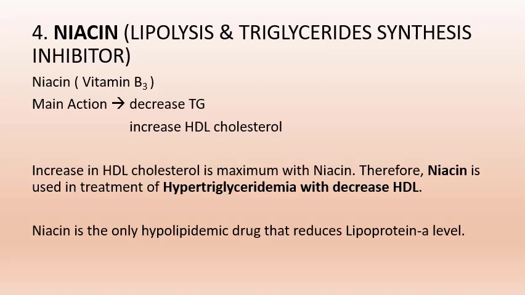Niacin is vitamin B3. Niacin causes maximum increase in HDL cholesterol. Therefore, niacin is used in the treatment of hypertriglyceridemia with decreased HDL.